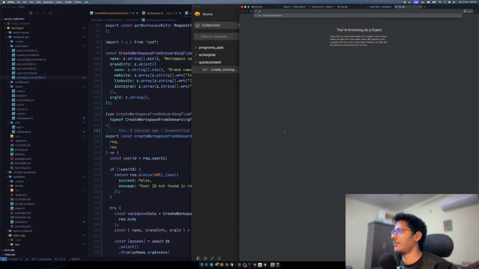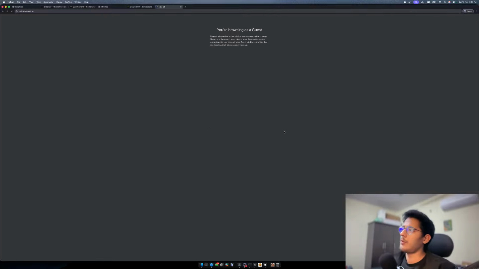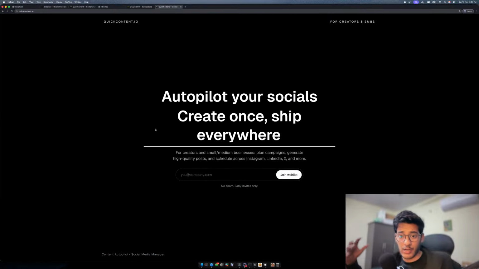So my startup is basically this, quickcontent.io. And this startup lets you connect your different social media accounts to my platform and then automate content into them. So it will go and study your website, your LinkedIn, Instagram, all of your existing components.